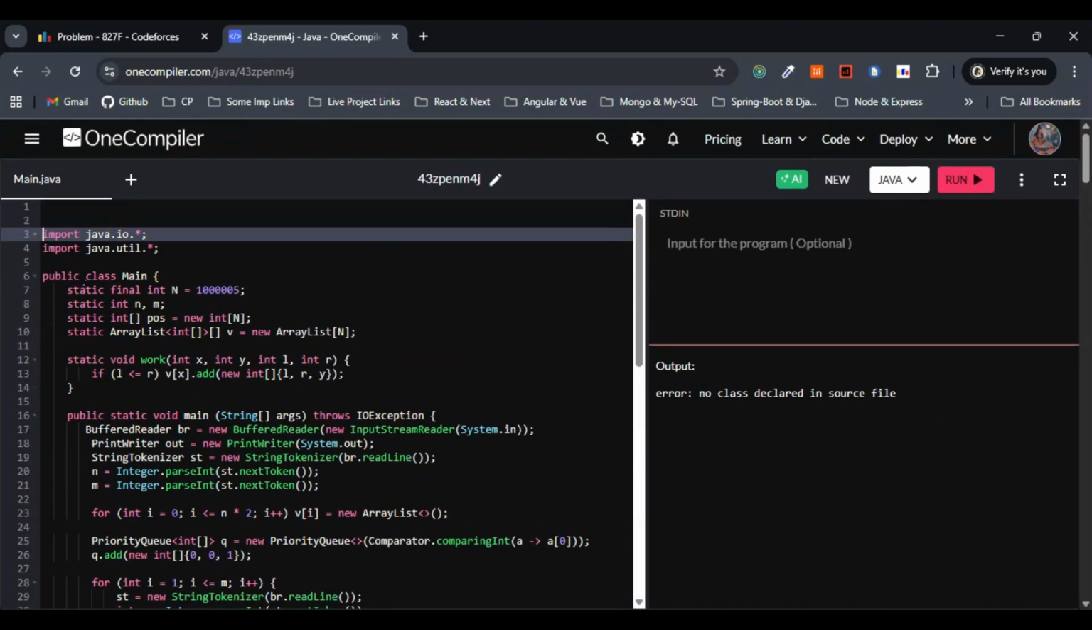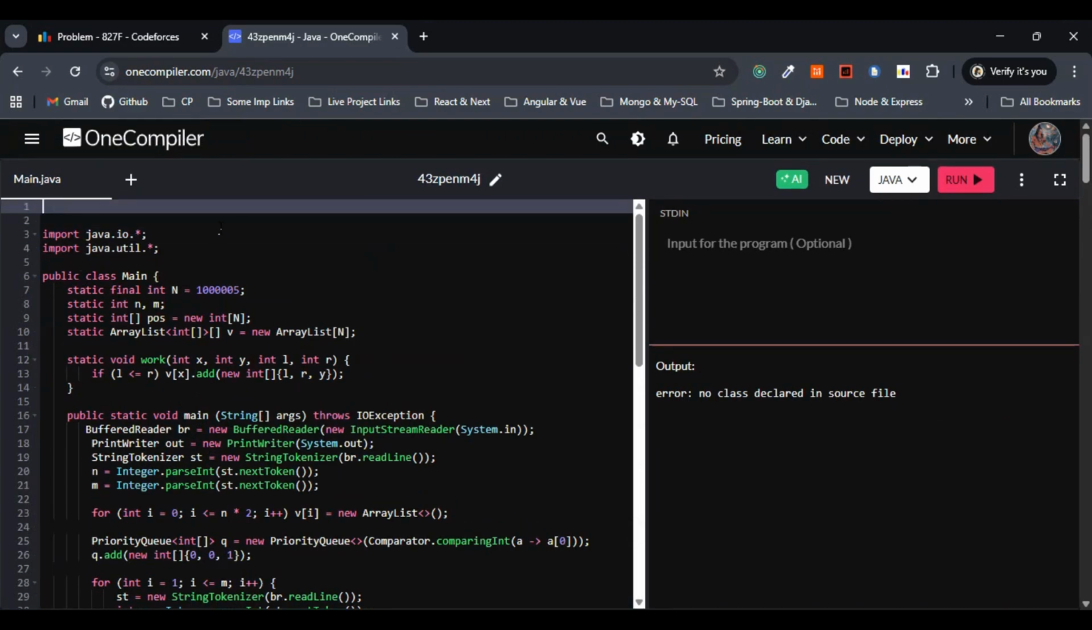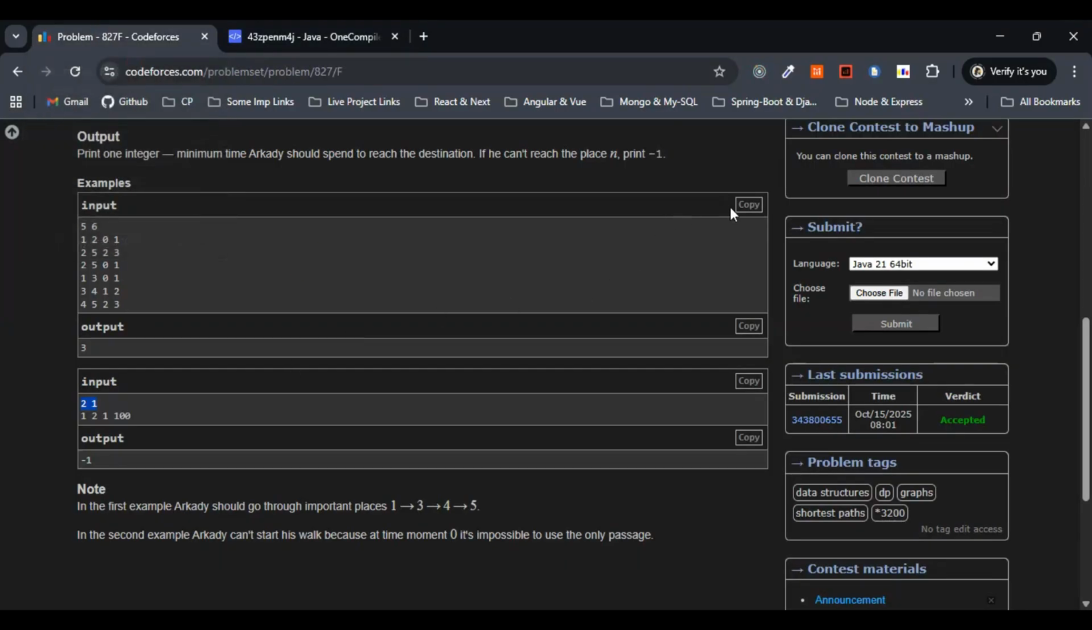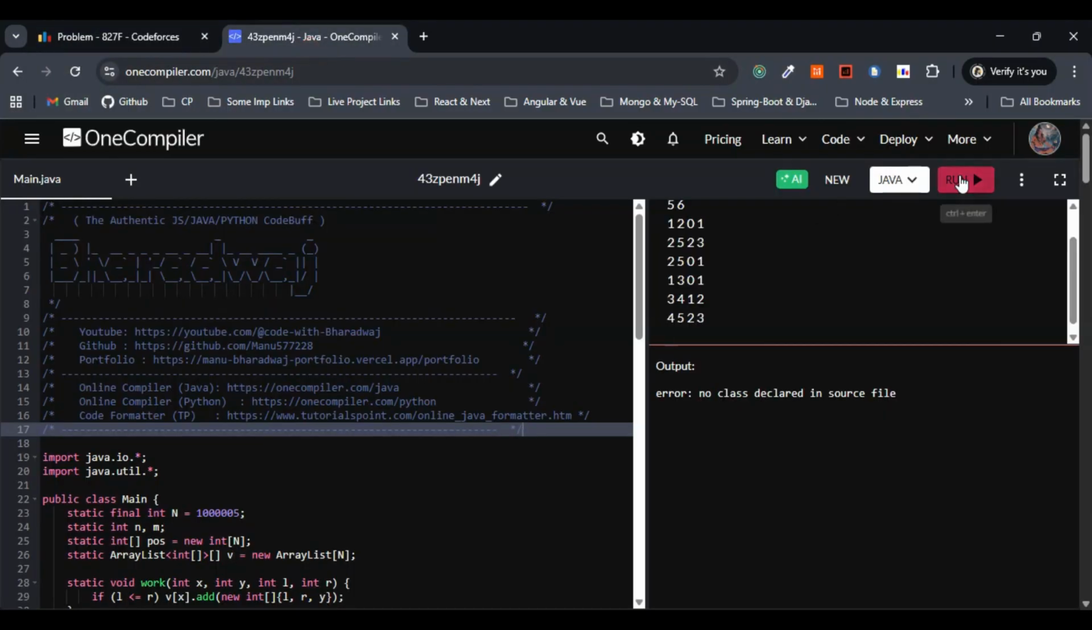Before checking the code with the different inputs, let me do one thing. Let me copy paste the signature starter template here. Just give me a second. So let me paste this one over here. So this is fine. Now let me come to the question. Let me copy this one. The output that we need to get here is 3. Let's check the same here.